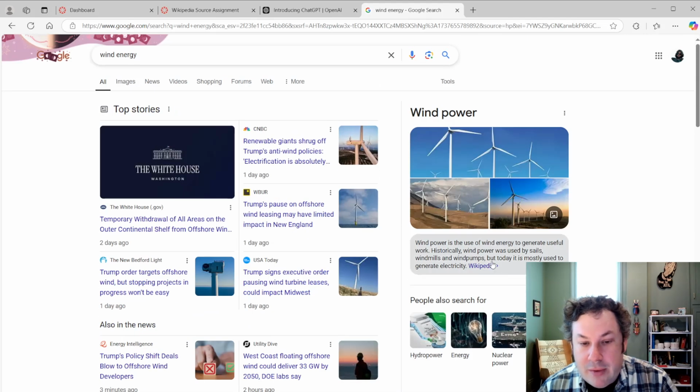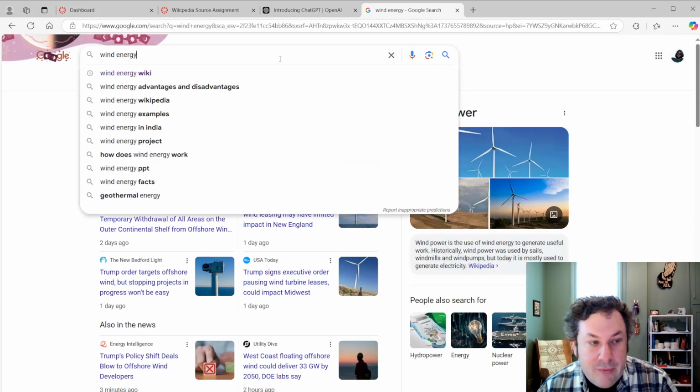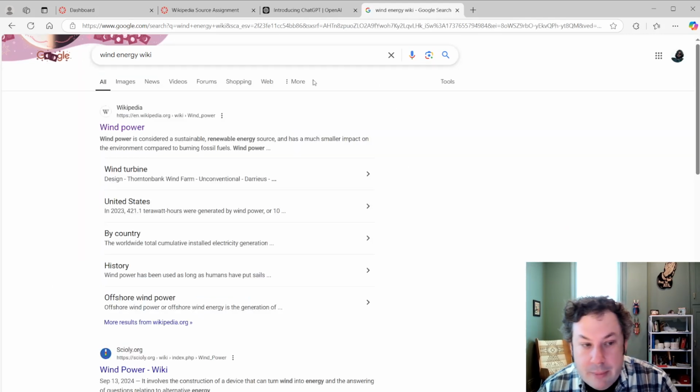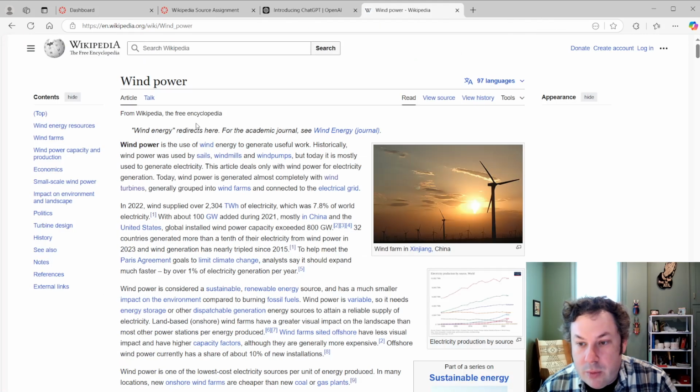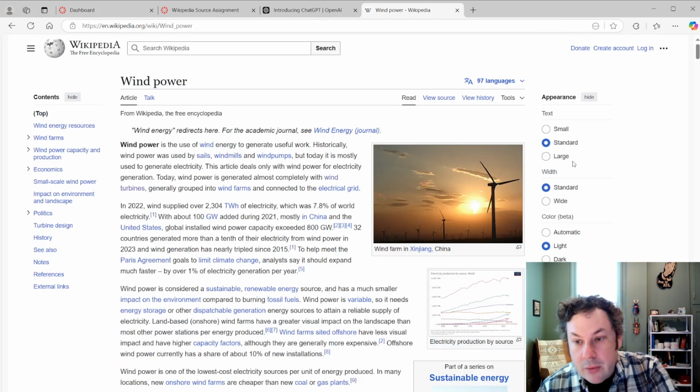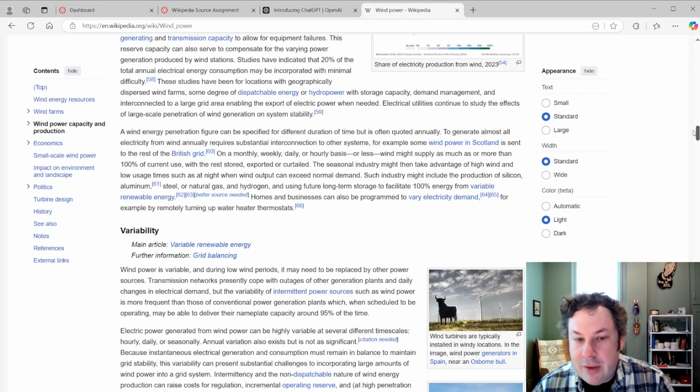If you go to the top here, there's actually also a little Wikipedia thing there. If you don't want to sift through all the crap, just type in Wiki or Wikipedia afterwards, and you'll be able to pull up your article. Okay, so here's wind power. In case you were going to do wind power, I don't think anyone's doing wind power, which is why I chose it. Ton of information here, plots, pictures, diagrams, all this stuff is really good.